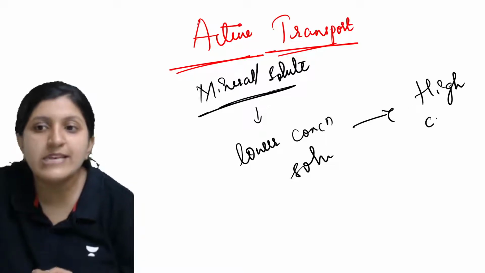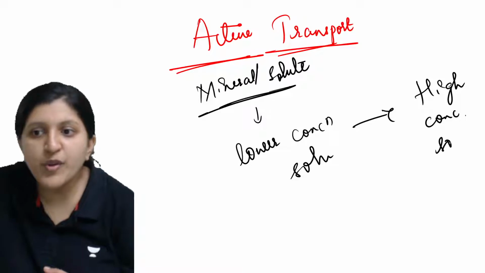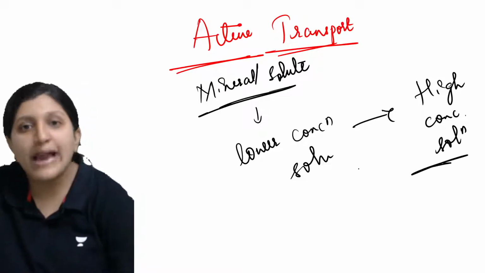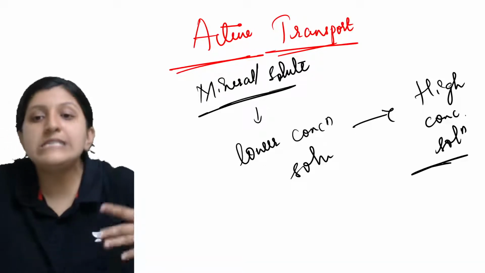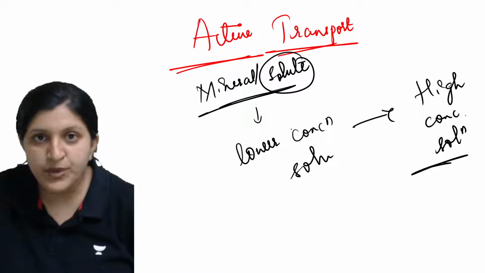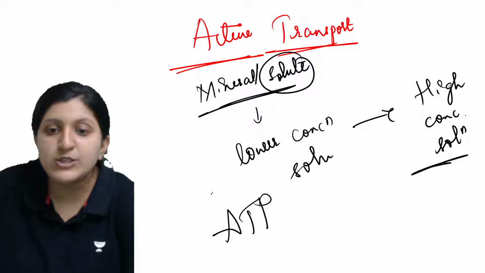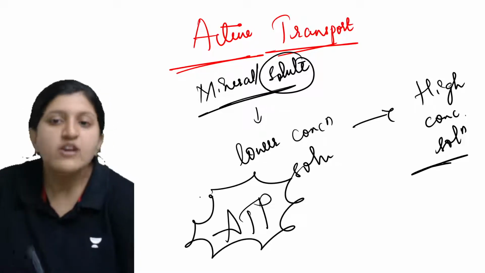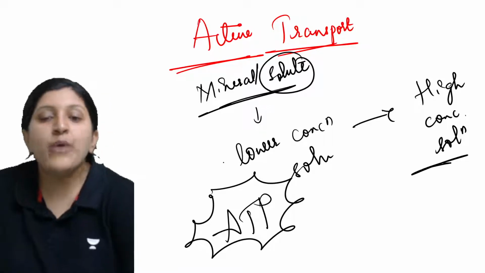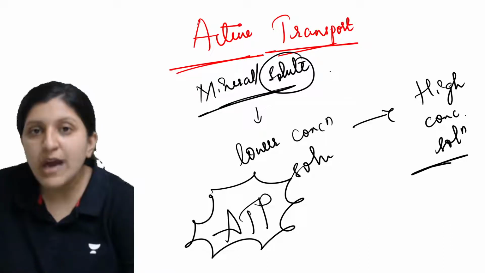So you can see the movement there, and that is by spending ATP. So this is very important.